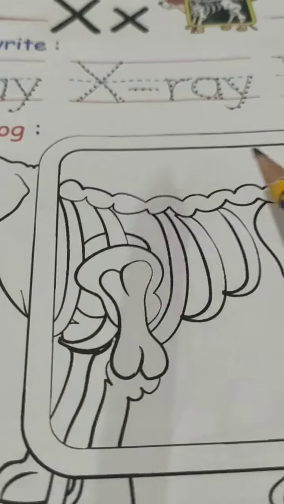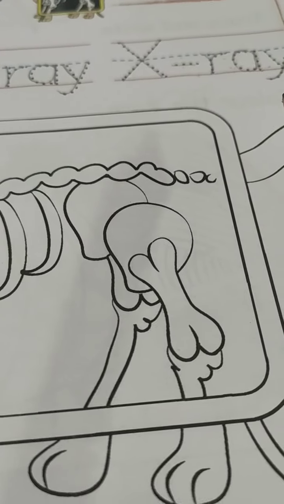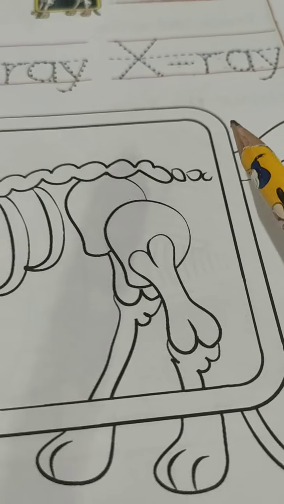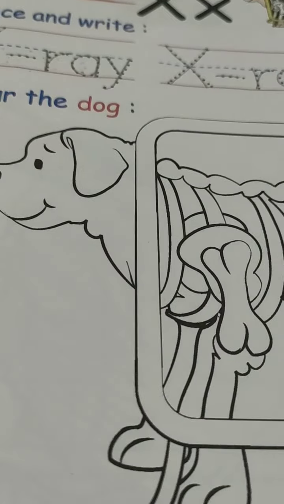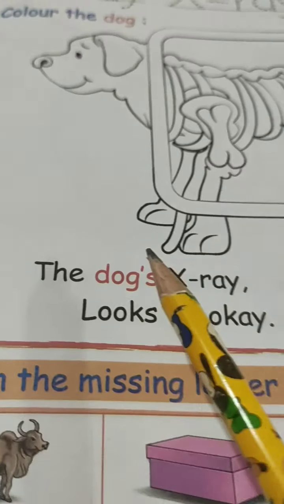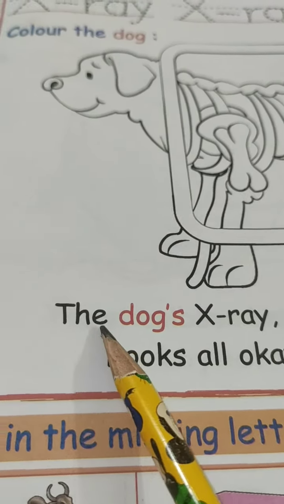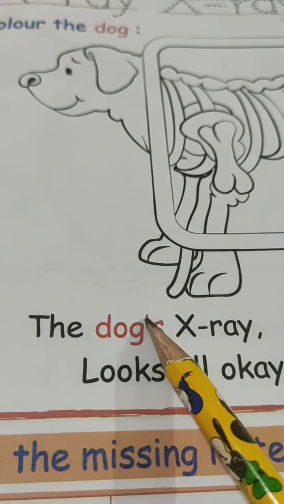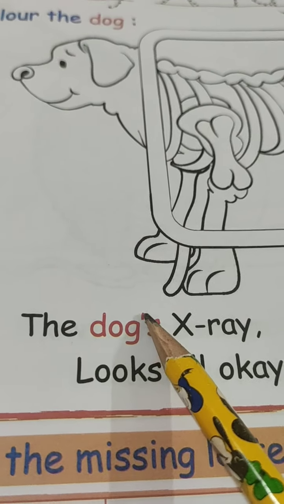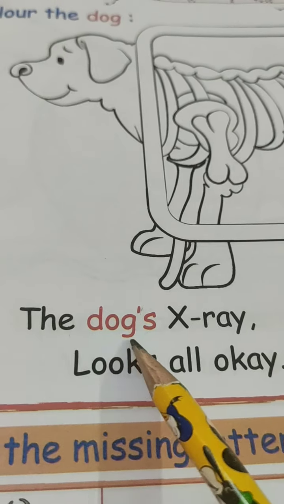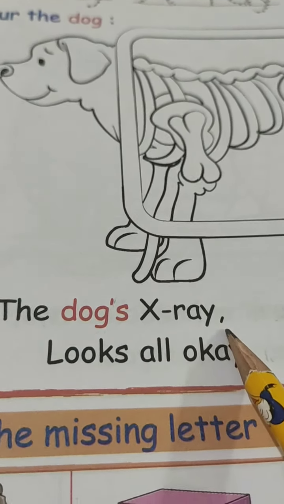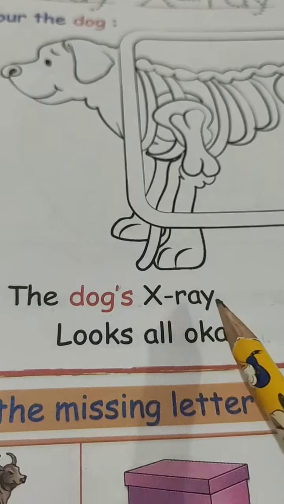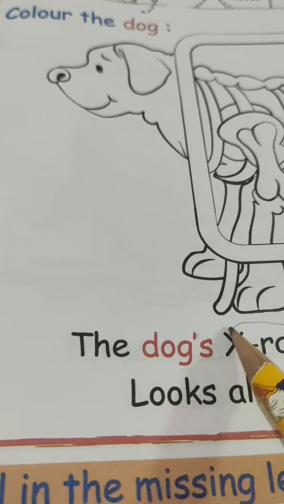X-R-A-Y, X-ray. Okay, complete everyone? Okay, so coloring will be your homework. Okay, so let's read the sentence. T-H-E, the, D-O-G, dog. This is apostrophe. This is called apostrophe. Apostrophe S, dog's, the dog's X-ray. The dog's X-ray. So you are going to circle the X-ray.